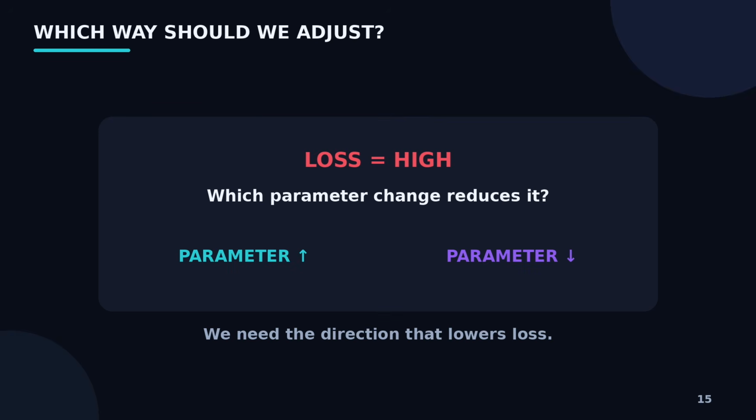Now we have another problem. Suppose our prediction is wrong. How does the model know which parameter to change? And more importantly, should it increase the parameter or decrease it? This is where calculus and gradients become important. A gradient tells us how the loss changes when we change the parameters. You can think of it as providing a direction for improvement.